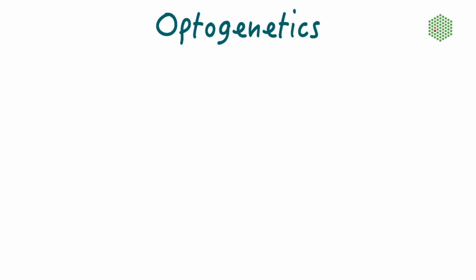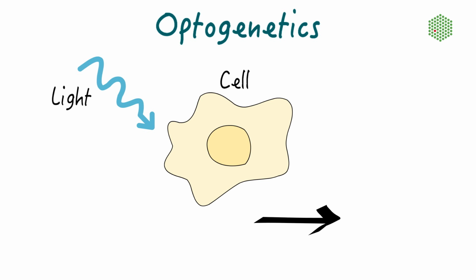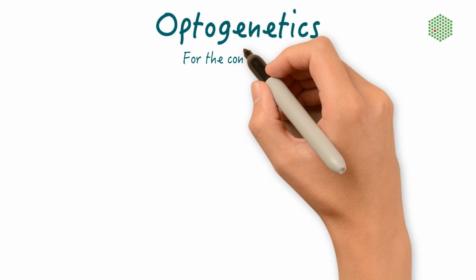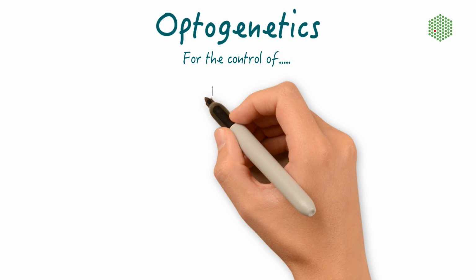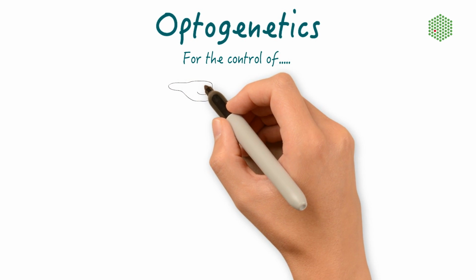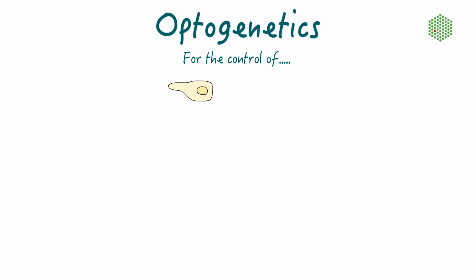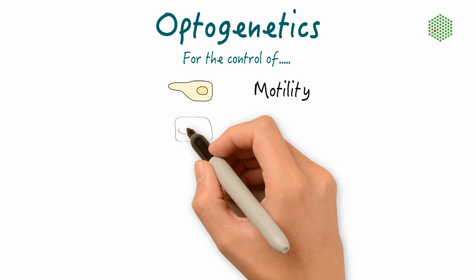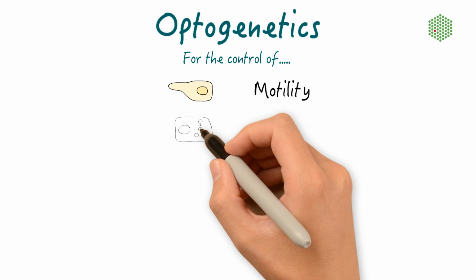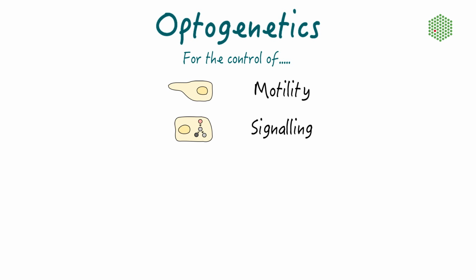Optogenetics, a technique which combines genetics with light stimulation, is starting to be used in cell and developmental biology to control basic biological processes. For example, we can specifically guide the movement of a cell in a certain direction. We can regulate cell signaling pathways by controlling the activity of membrane receptors or downstream effector proteins.